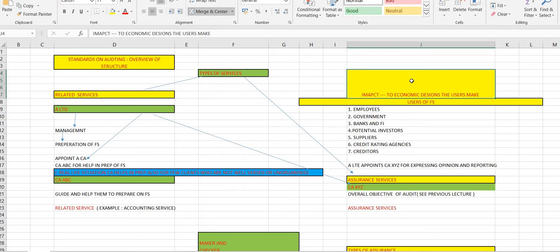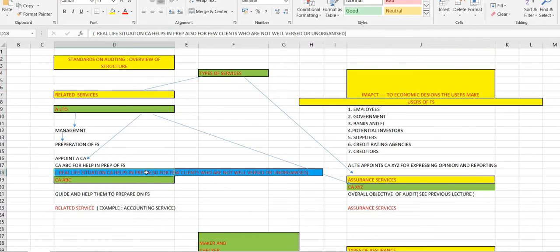Now management prepares financial statements. Yes, but in some firms, if you go in your articleship, in practical life, if you see in real life situations, a CA helps in preparation also for a few clients who are not well versed or are unorganized. See, there are a few clients who are still traditional, who follow traditional methods. They still maintain ledger books. They still maintain improper accounting systems. They just write opening cash balance, closing cash balance. They close it on a daily basis.